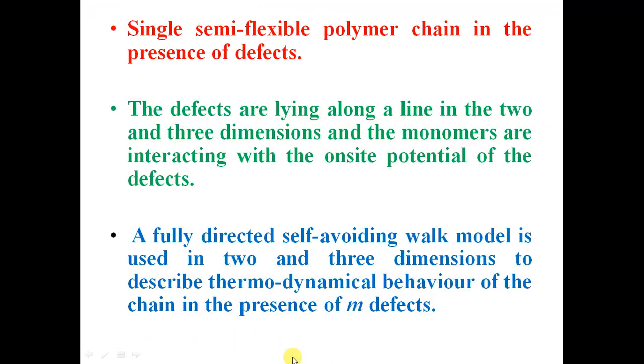So in this case we have considered a semi-flexible polymer chain in the presence of defects. The defects are lying along a line, and chain conformation is modeled in 2 dimensions as well as 3 dimensions. In 2 dimensions we have a square lattice, and in the 3 dimensional model we have a cubic lattice. So we have considered a fully directed self-avoiding walk model in 2 and 3 dimensions to describe the thermodynamics of a chain containing, say, m defects.